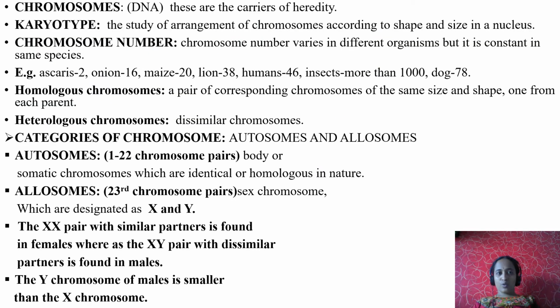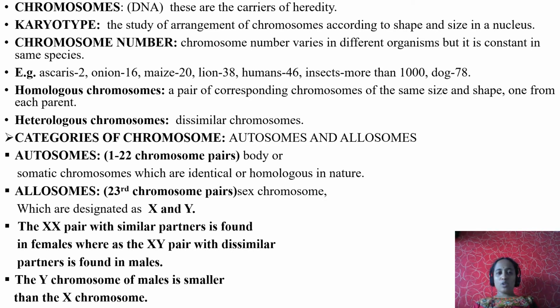Next, chromosomes. These are the carriers of heredity. As you know, genes are present within DNA, and DNA is present within chromosomes. So, chromosomes are the carriers of heredity. Next, karyotype. Karyo in the sense nucleus, type, studying. The study of arrangement of chromosomes according to shape and size in a nucleus is called karyotype. It is the study of how chromosomes are arranged according to shape and size in a nucleus.